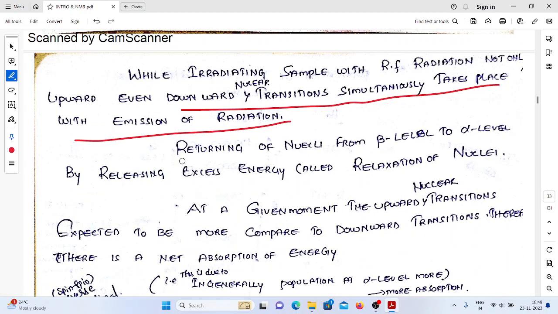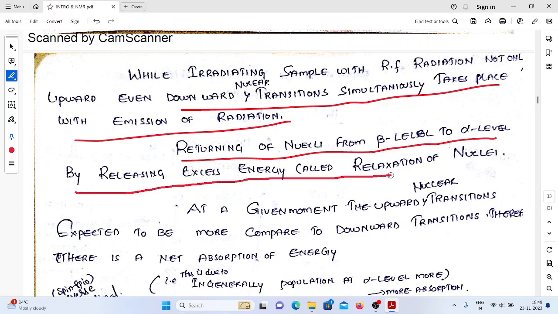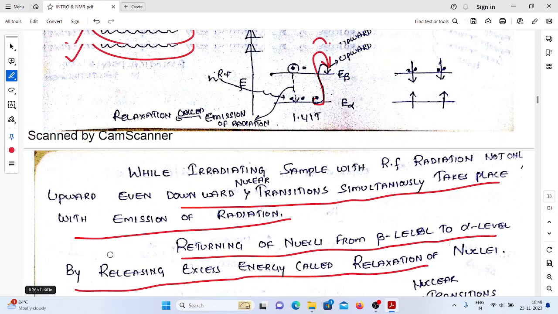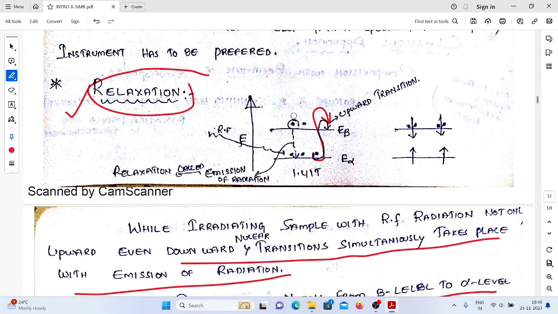See the definition: returning of nuclei from beta level to alpha level by releasing excess energy is commonly called relaxation of nuclei. So here the relaxation is returning of the nuclei from the higher nuclear level to the lower nuclear level by releasing the excess of energy.